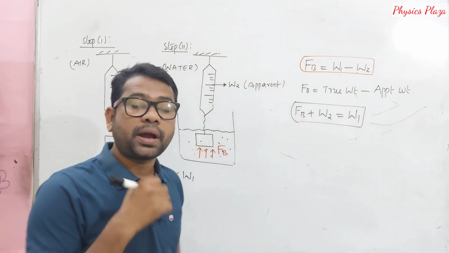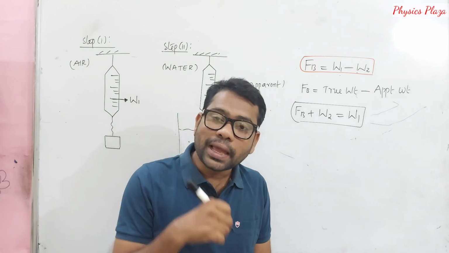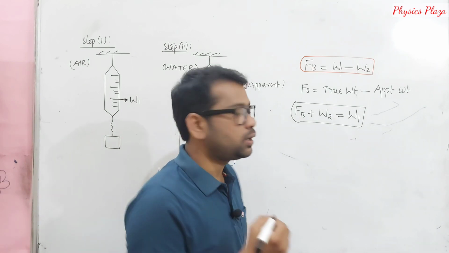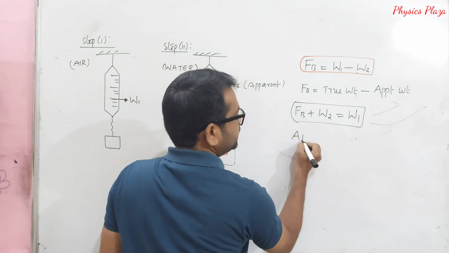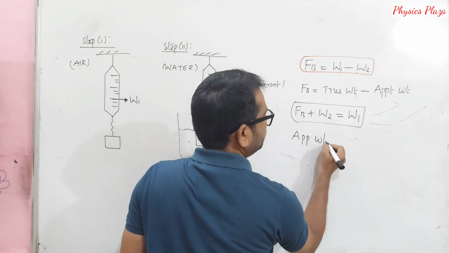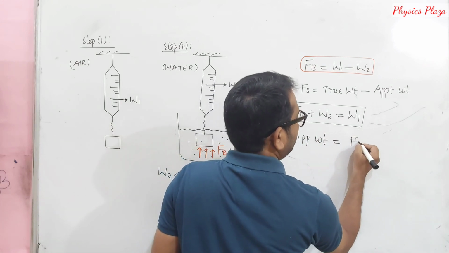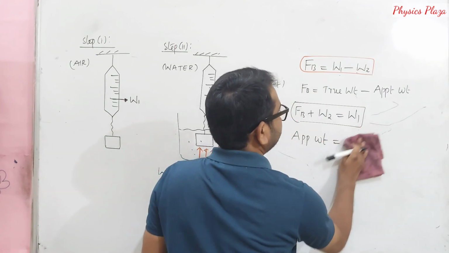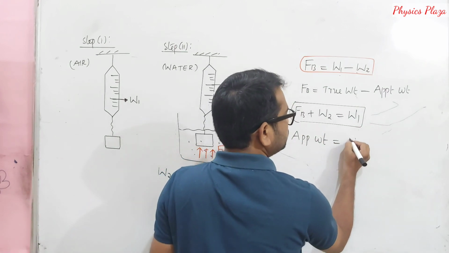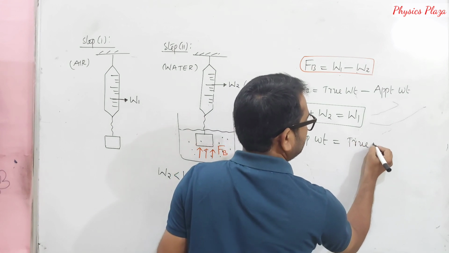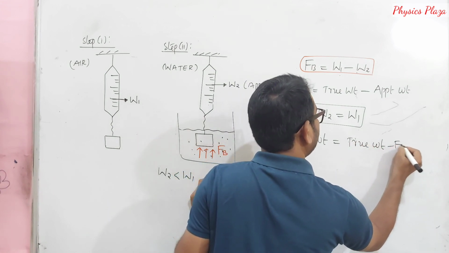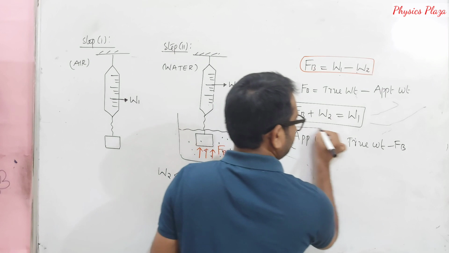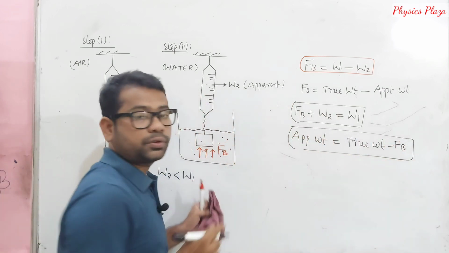When the true weight and the buoyant force are given, we can calculate the apparent weight also. How? Apparent weight is equal to true weight minus buoyant force. Very important, children: true weight minus buoyant force.